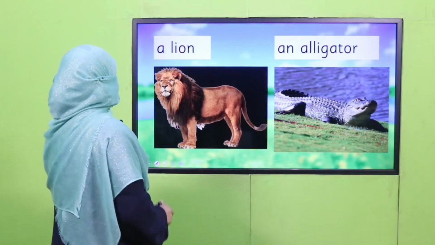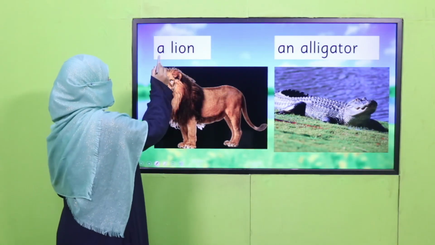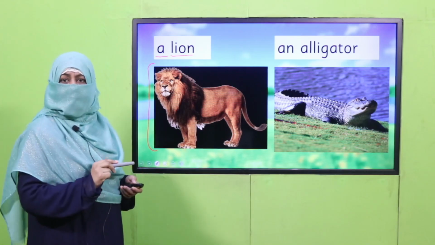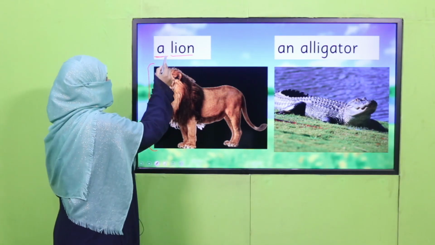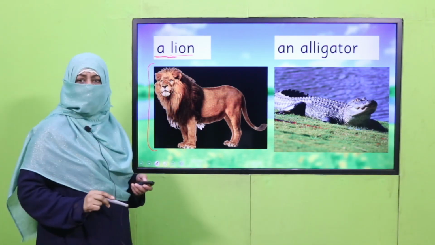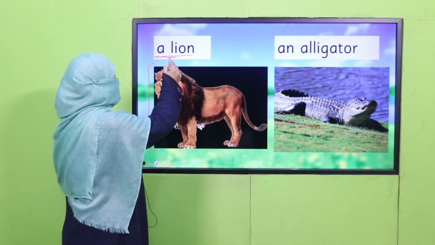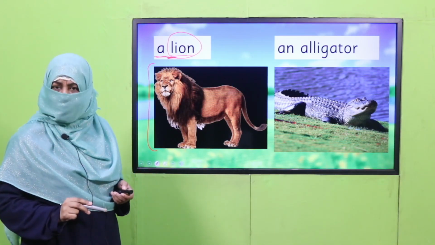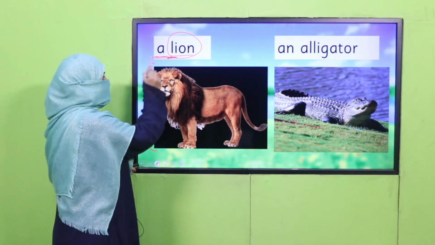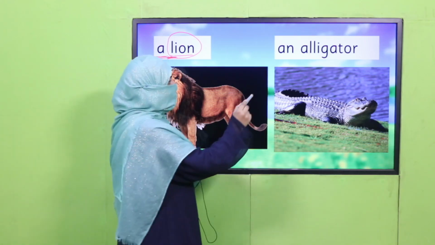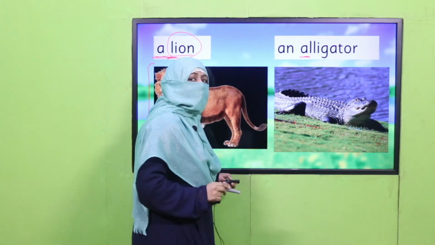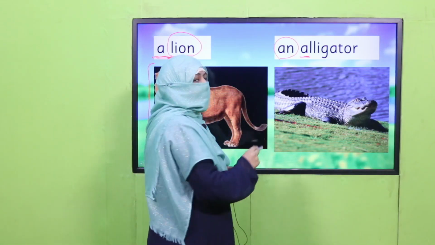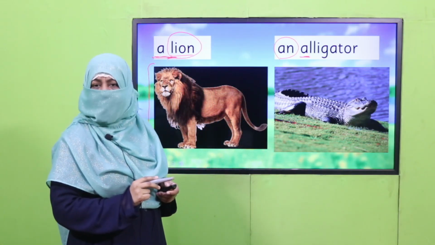I have taught you, look at the picture and say, it's a lion. Why do we use this article a with it? Because there is a consonant sound for the noun. Lion, the first sound of this noun is a consonant. That's why we use a with it. And if the first sound of the noun is a vowel sound, we use an. We don't say a alligator, we say an alligator.